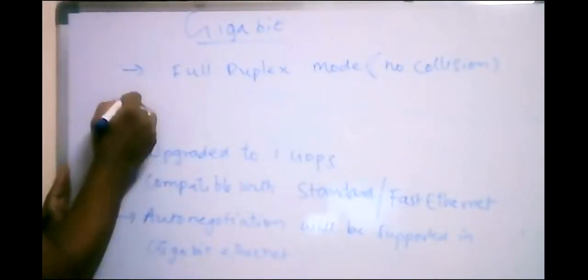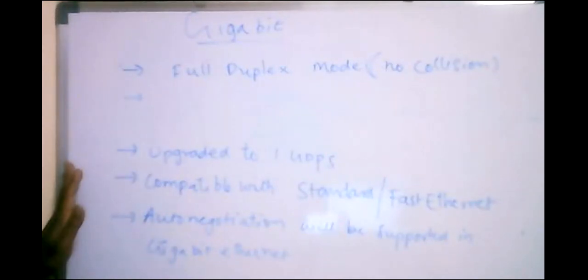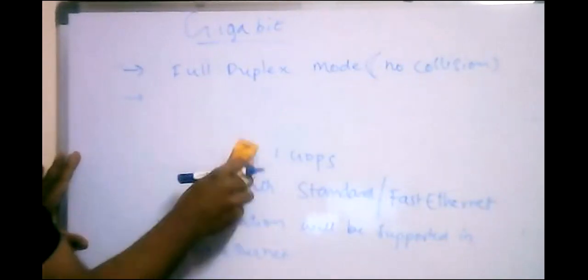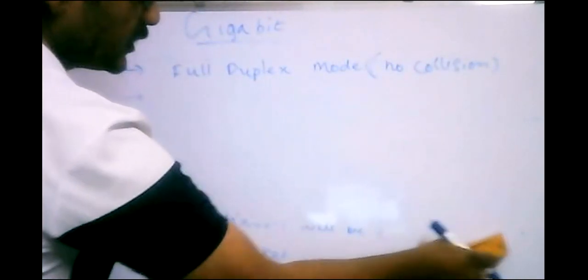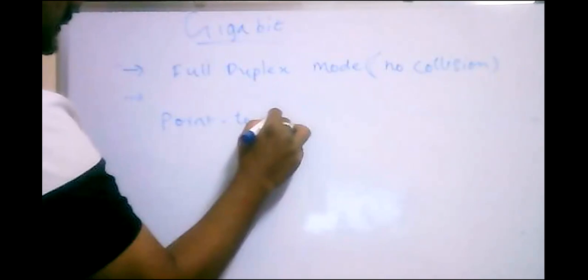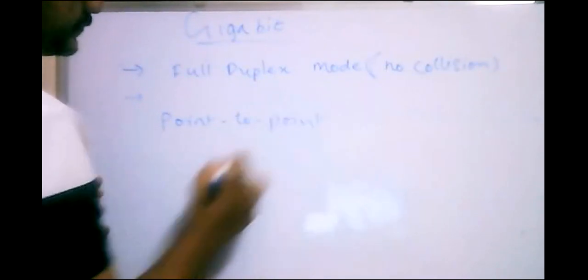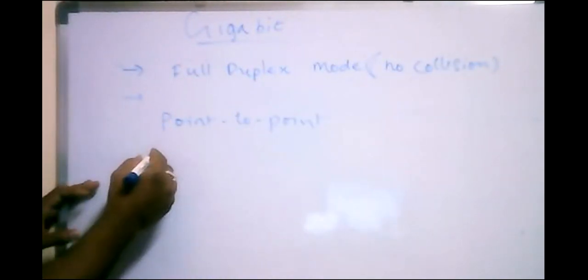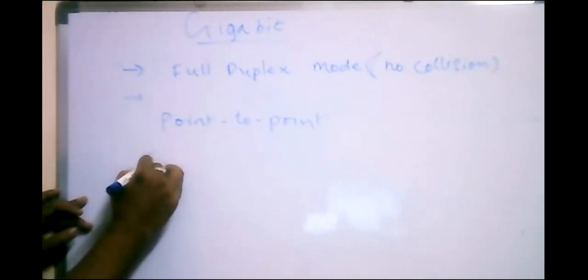And coming to the next point, gigabit Ethernet is used to connect two or more stations by using point-to-point connection, and it uses a topology called star.